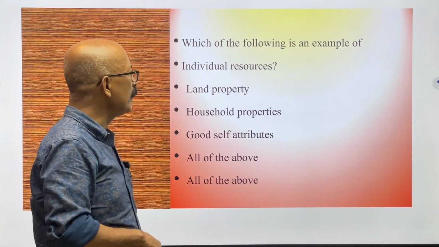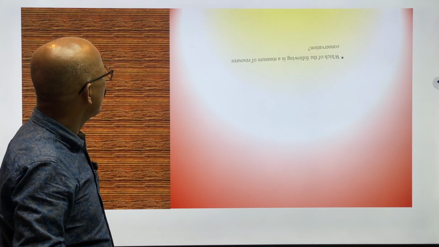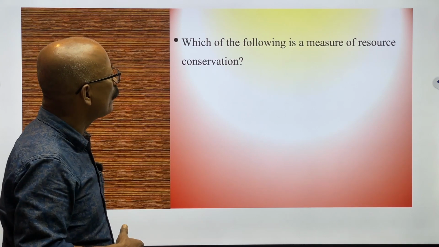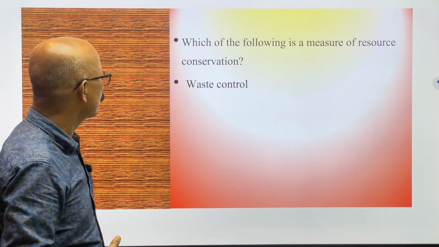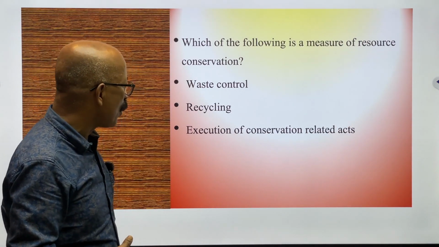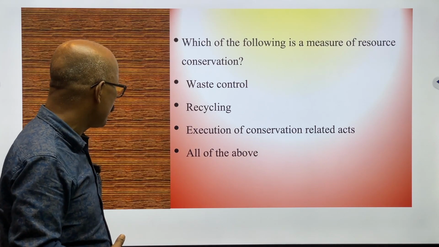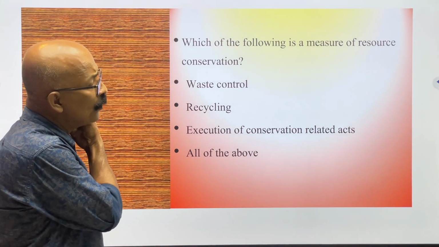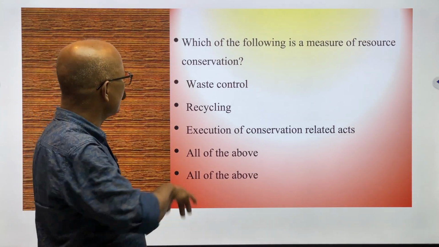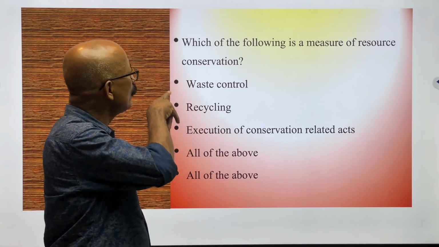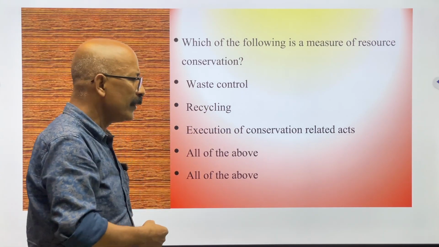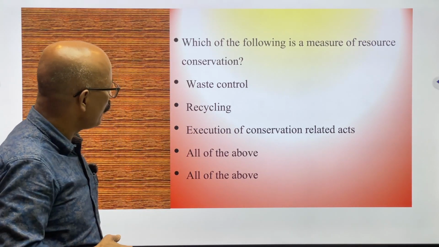All are individual resources. Next question: which of the following is a measure of resource conservation? The options are waste control, recycling, execution of conservation related acts, and all of these. Now we have to predict which one is the measure for resource conservation, and the answer is all of these, because waste control is a step to resource conservation. Recycling means using again and again. So the answer will be all of the above.